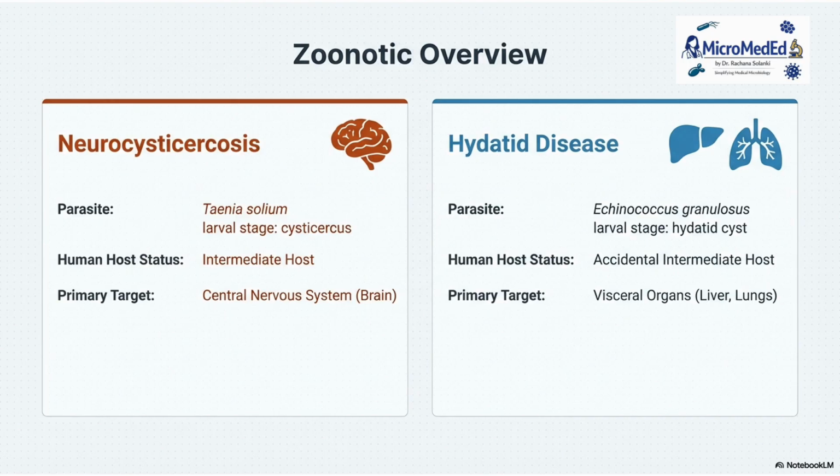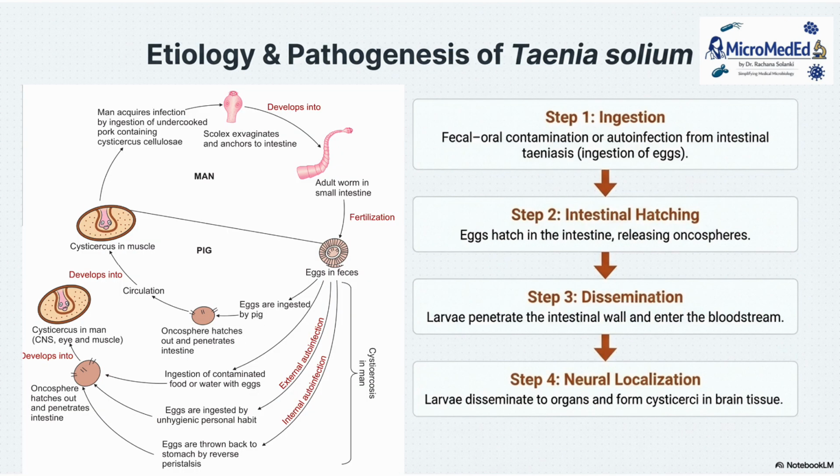Two zoonotic diseases: neurocysticercosis and hydatid cyst. Neurocysticercosis is caused by Taenia solium. Here man is the intermediate host, and neurocysticercosis affects the CNS. However, Echinococcus granulosus is causing hydatid cyst and affects the liver and lung. Let's check first neurocysticercosis by Taenia solium.